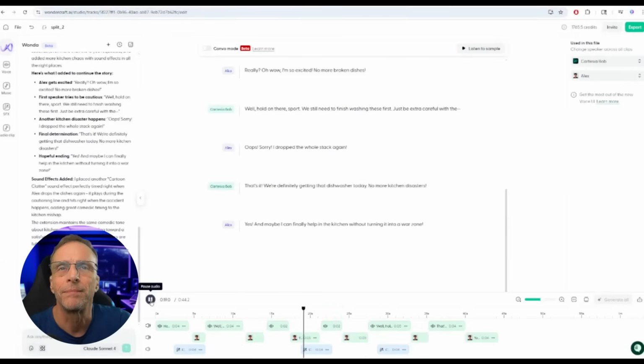Keep breaking them and banging them together, and then you get mad. You make a really good point. Let's go buy one today. Really? Oh wow, I'm so excited. No more broken dishes. Well, hold on there, sport. We still need to finish washing these first. Just be extra careful with the, Oops, sorry, I dropped the whole stack again. That's it. We're definitely getting that dishwasher today. No more kitchen disasters. Yes, and maybe I can finally help in the kitchen without turning it into a war zone.